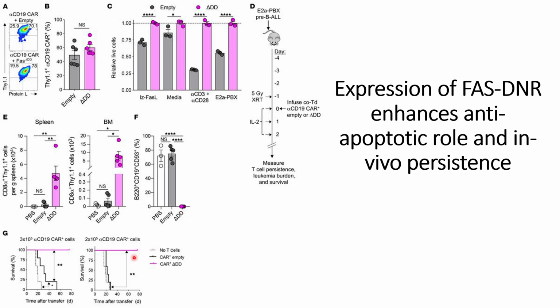Thereafter they also checked the survival rates at different concentrations of the transduced CAR T cells. When 3 × 10⁵ cells are transduced, they see the mice with the empty CAR construct can survive up to 55 days, but the mice with the FAS signaling truncated can survive for a longer time, and around 100% of those mice were able to survive. But when they transduce the cells with 2 × 10⁵, the survival rate for the empty vector goes down, whereas there is no change in the mice transduced with CAR with FAS truncated.